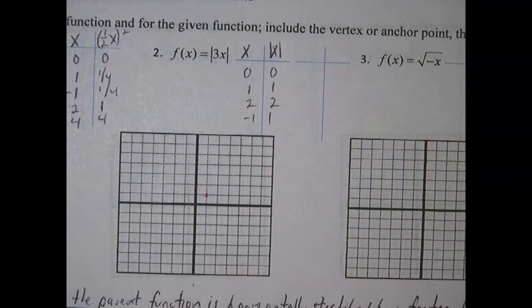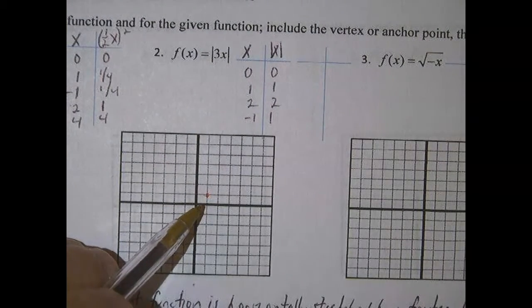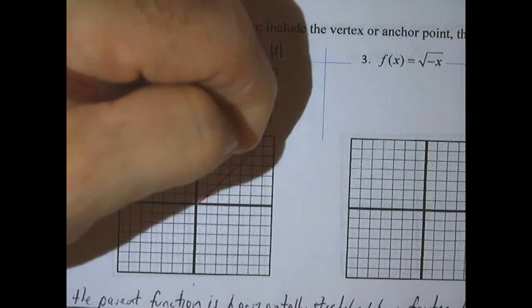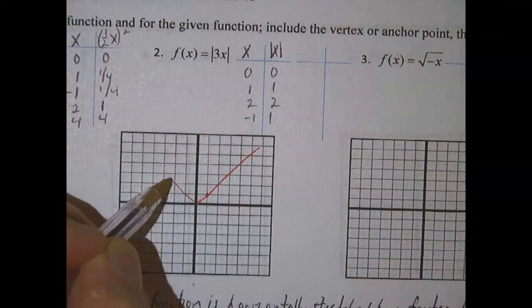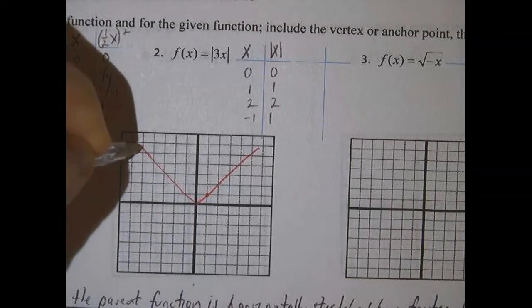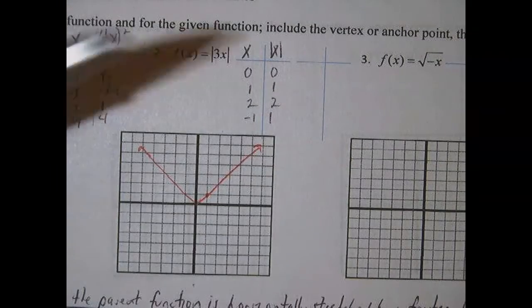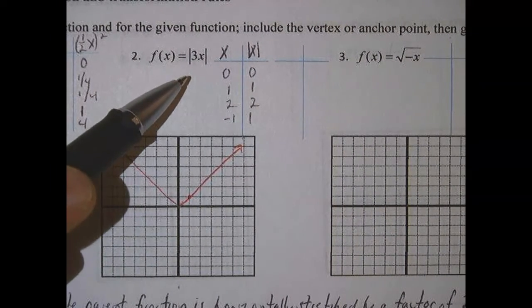Actually, I'm going to graph the parent in red. So it's going to go through these points right here. It's like the identity function. Then it's going to go through these points on this side. Okay, so something like that. There's the parent. Let's see what happens with this particular function, absolute value of 3x.